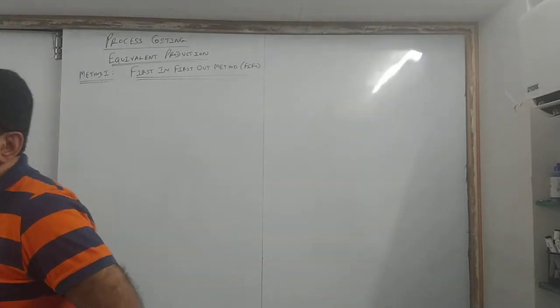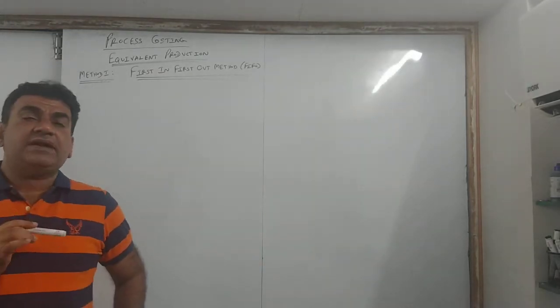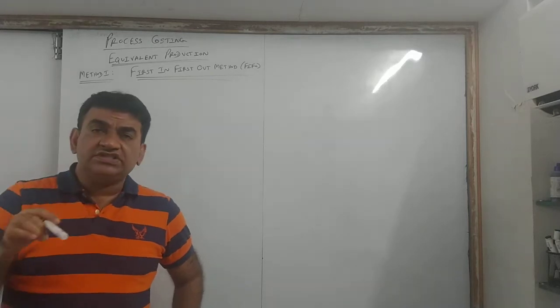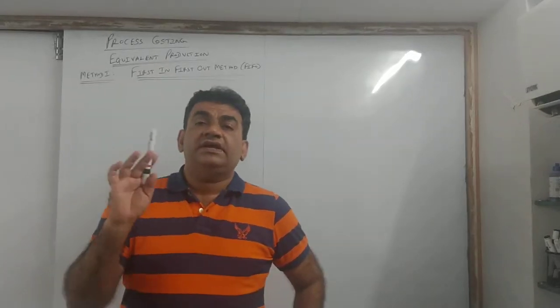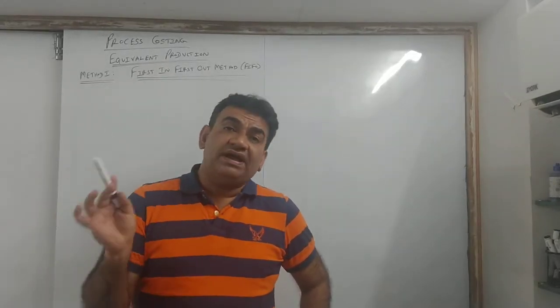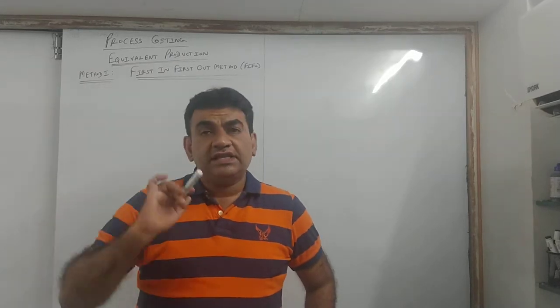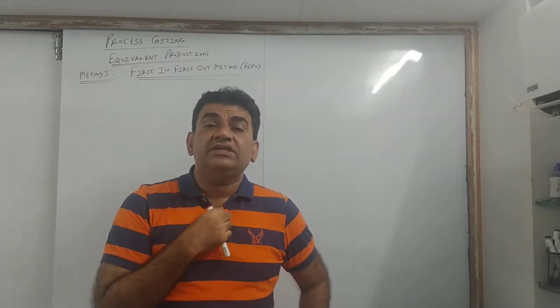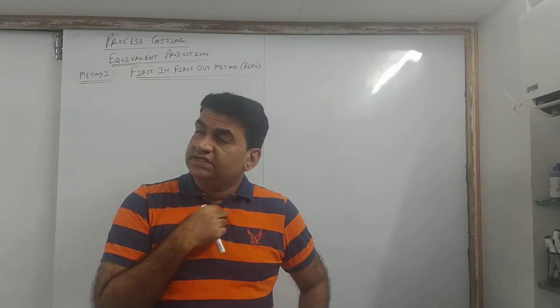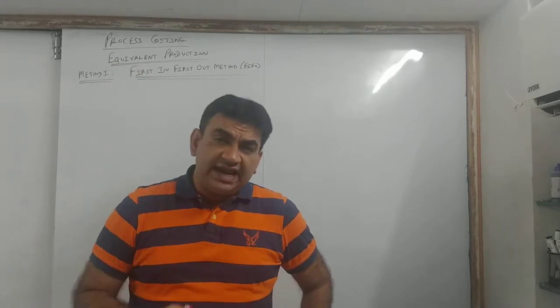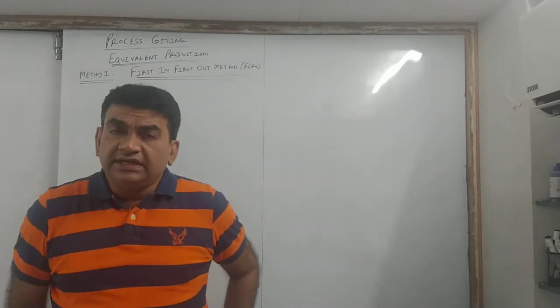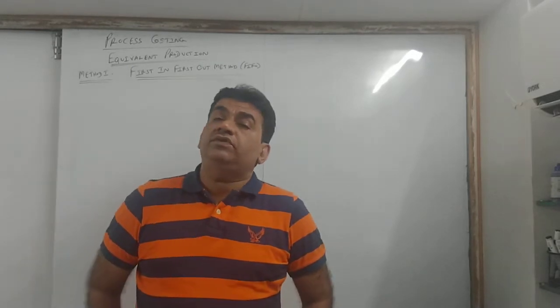Got it? Now, in this chapter you have three parts. First is equivalent production, where there are two methods, FIFO and weighted average. Earlier there was only FIFO. Two years back in the new syllabus they added weighted average. Of course the calculation is 80% same, with a little bit of variation, but before that we'll have to do this.